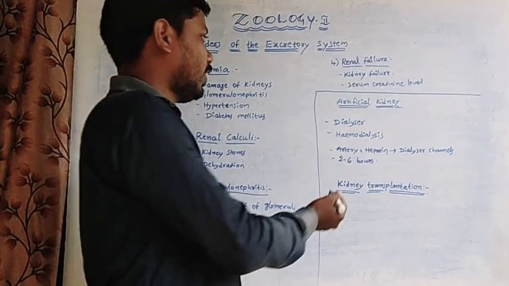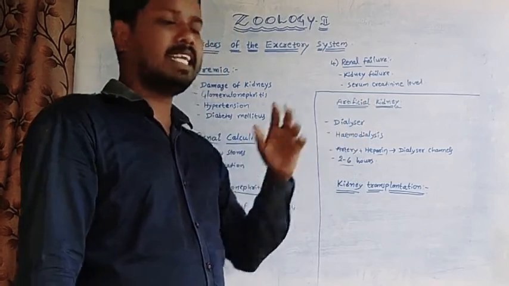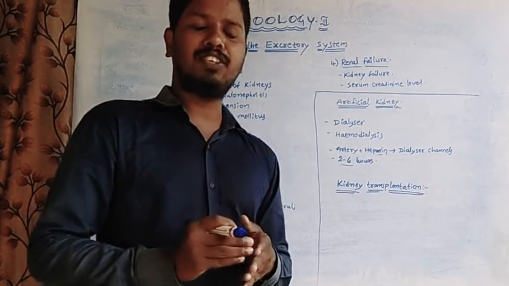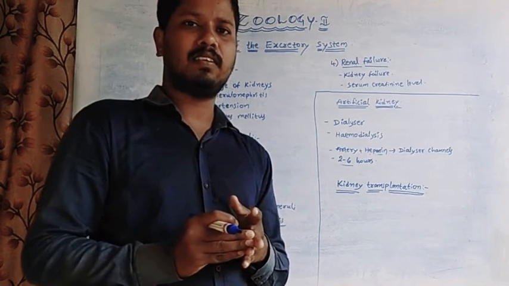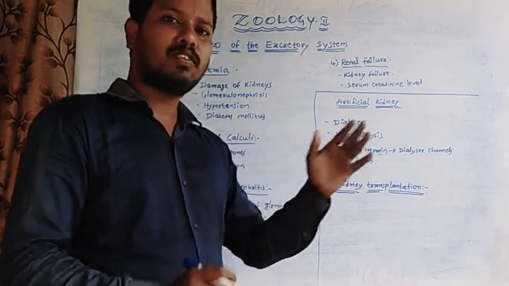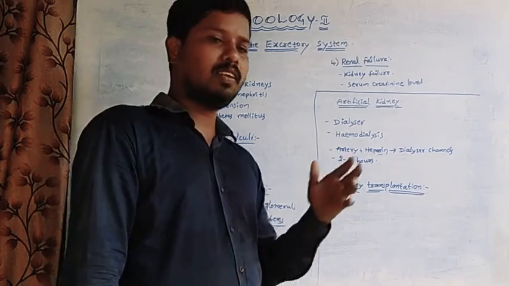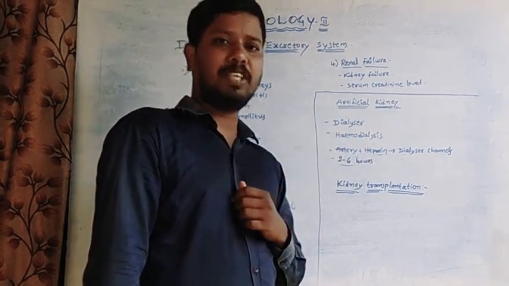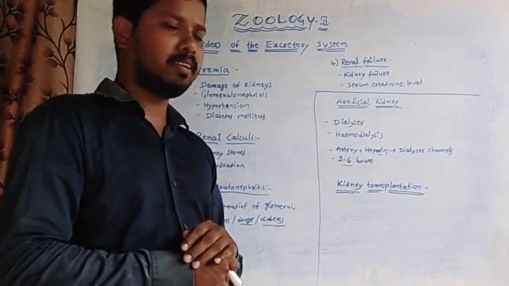Next one, artificial kidney. When kidneys are functionally inactive, the filtration process is performed through a machine called an artificial kidney. A dialyzer is a machine which filters the blood of a human being.